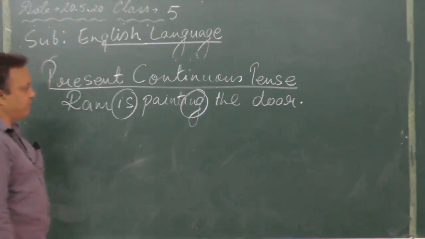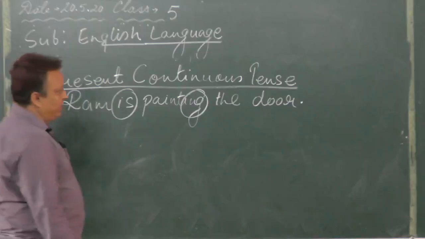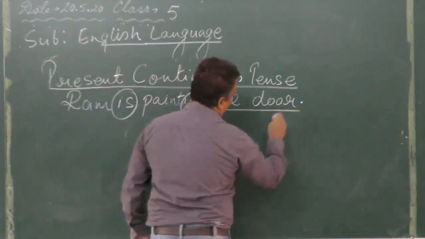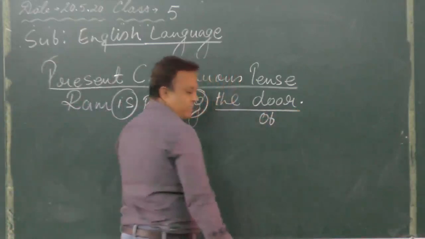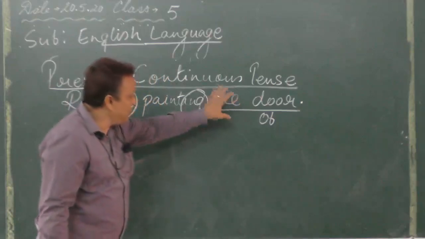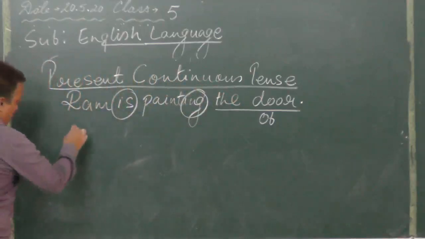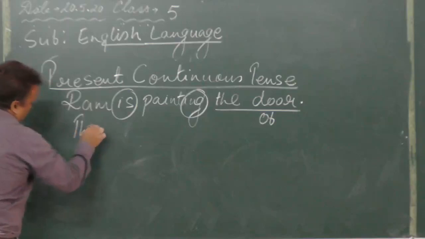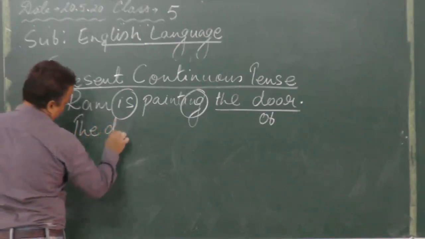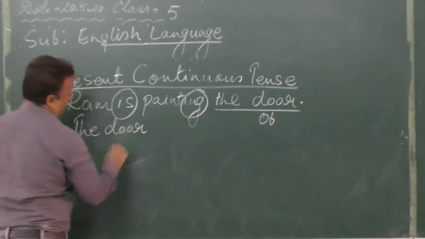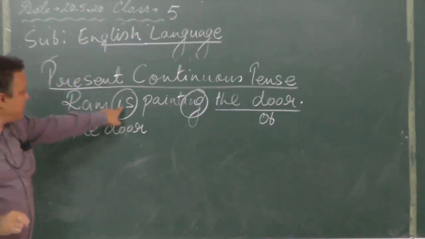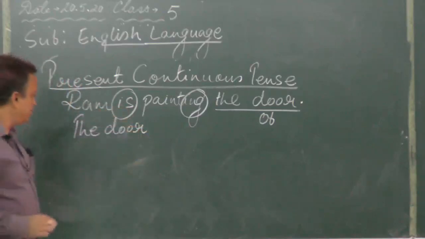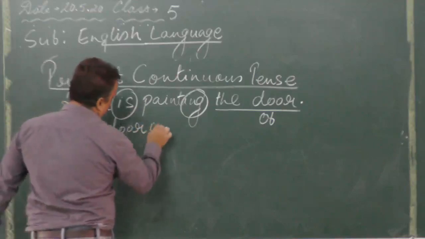Ram is painting the door. And then we have the door over here, this is the object. Again the same thing you have to do, make the object into the subject, that means the door. The door is, you will write is because the subject is singular now.